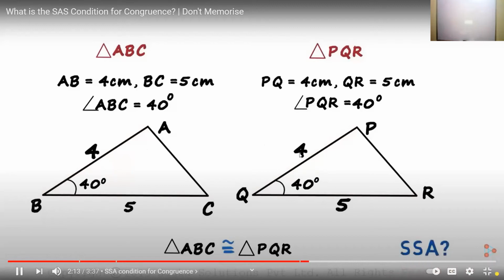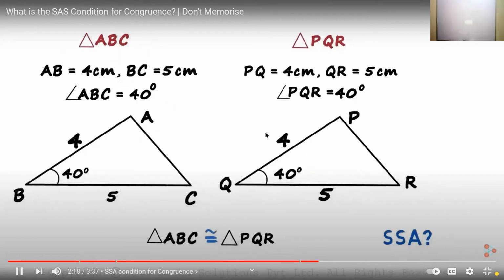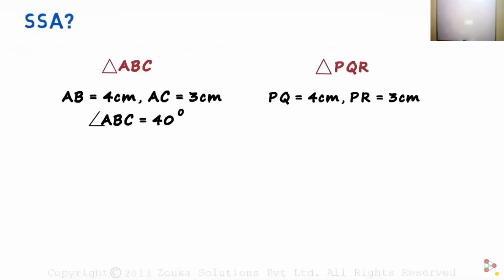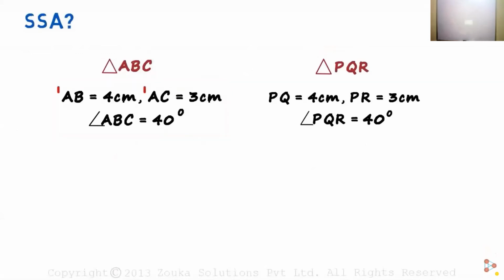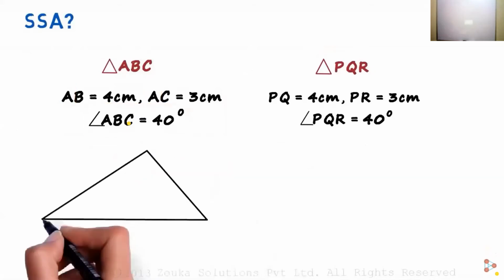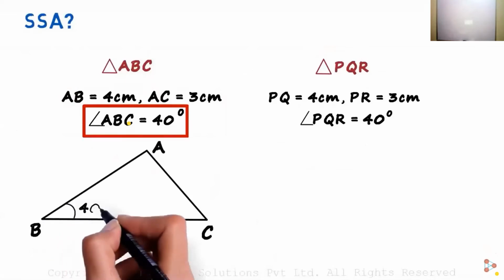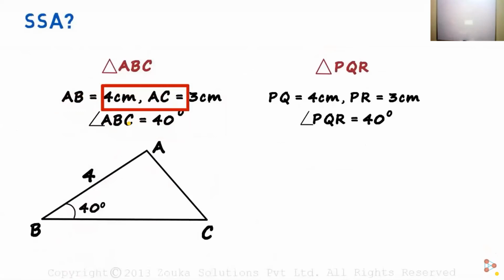Would SSA work when the angle is not included between the two sides? The question here is whether SSA can be a criterion. The answer is no. We have been given the following data about these two triangles. Look at the data of the first triangle. We have been given AB and AC. The included angle should have been angle A, not B. This is not an included angle, and the figure would look like this. Angle ABC is 40 degrees, AB is 4, and AC is 3. You can see that the angle is not included between the two sides.